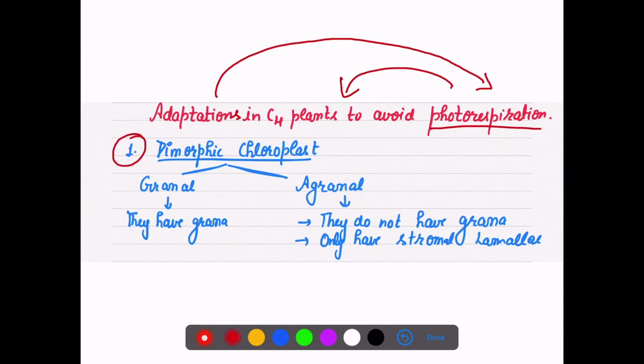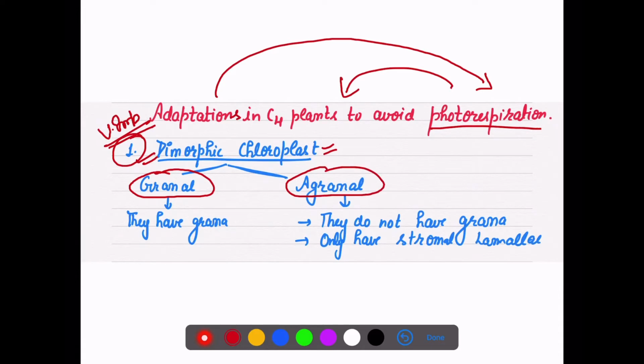The first adaptation, a very important adaptation for C4 plants, listen to me very carefully, is that they have dimorphic chloroplasts. Di means they have two types of chloroplast. One is granal and one is agranal.